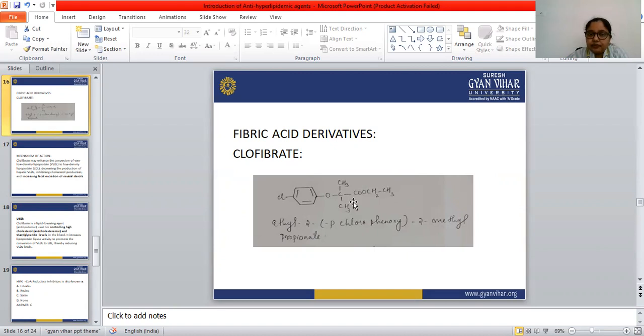So the name is ethyl 2-(para-chlorophenoxy)-2-methyl propionate. This is the structure of clofibrate.